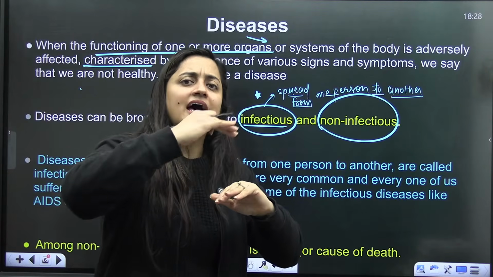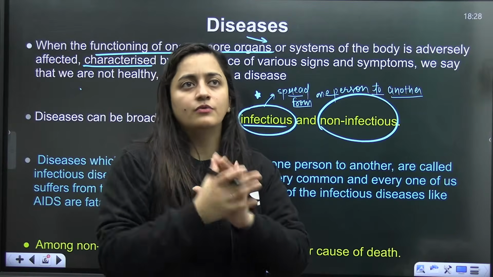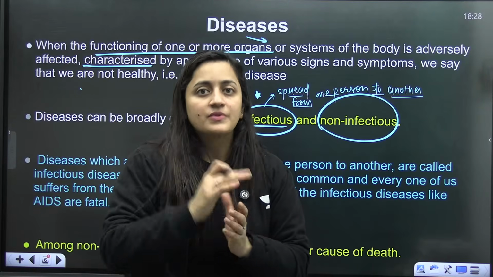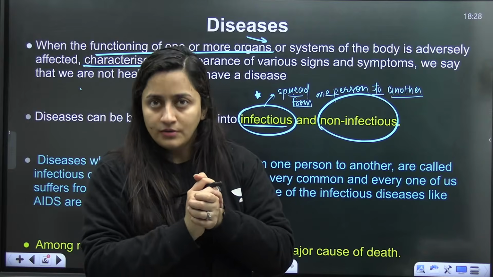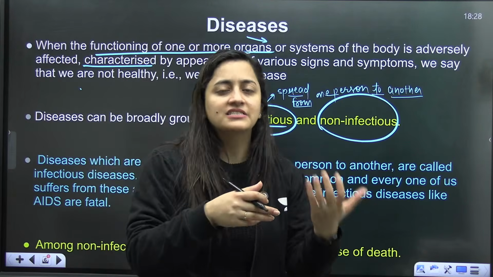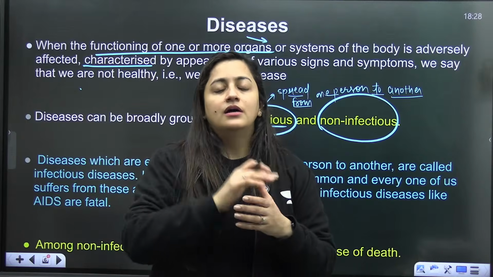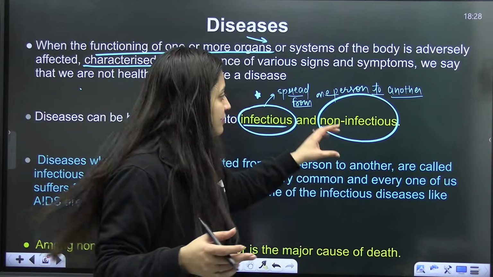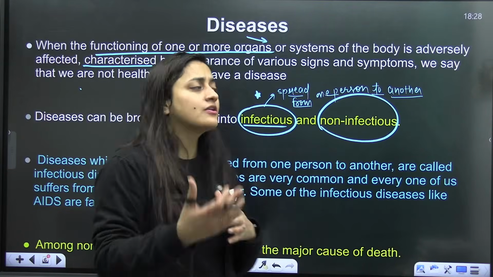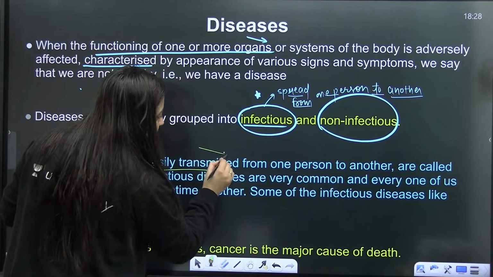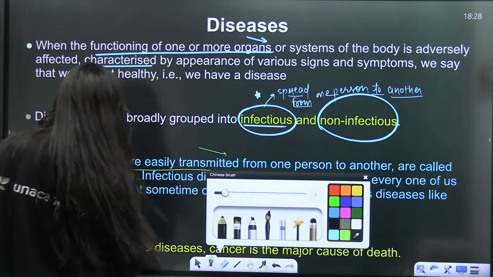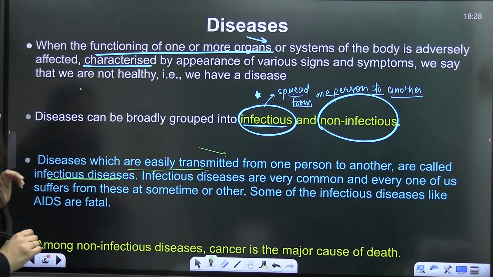One way is direct person-to-person contact, like we know about TB and the common cold, right? And sometimes vectors are also involved. Are you getting my point? Like there can be a mosquito, there can be the housefly, etc. But non-infectious diseases do not spread like that. So the diseases which are easily transmitted from one person to another are infectious diseases, right, students? AIDS is one of the infectious diseases.